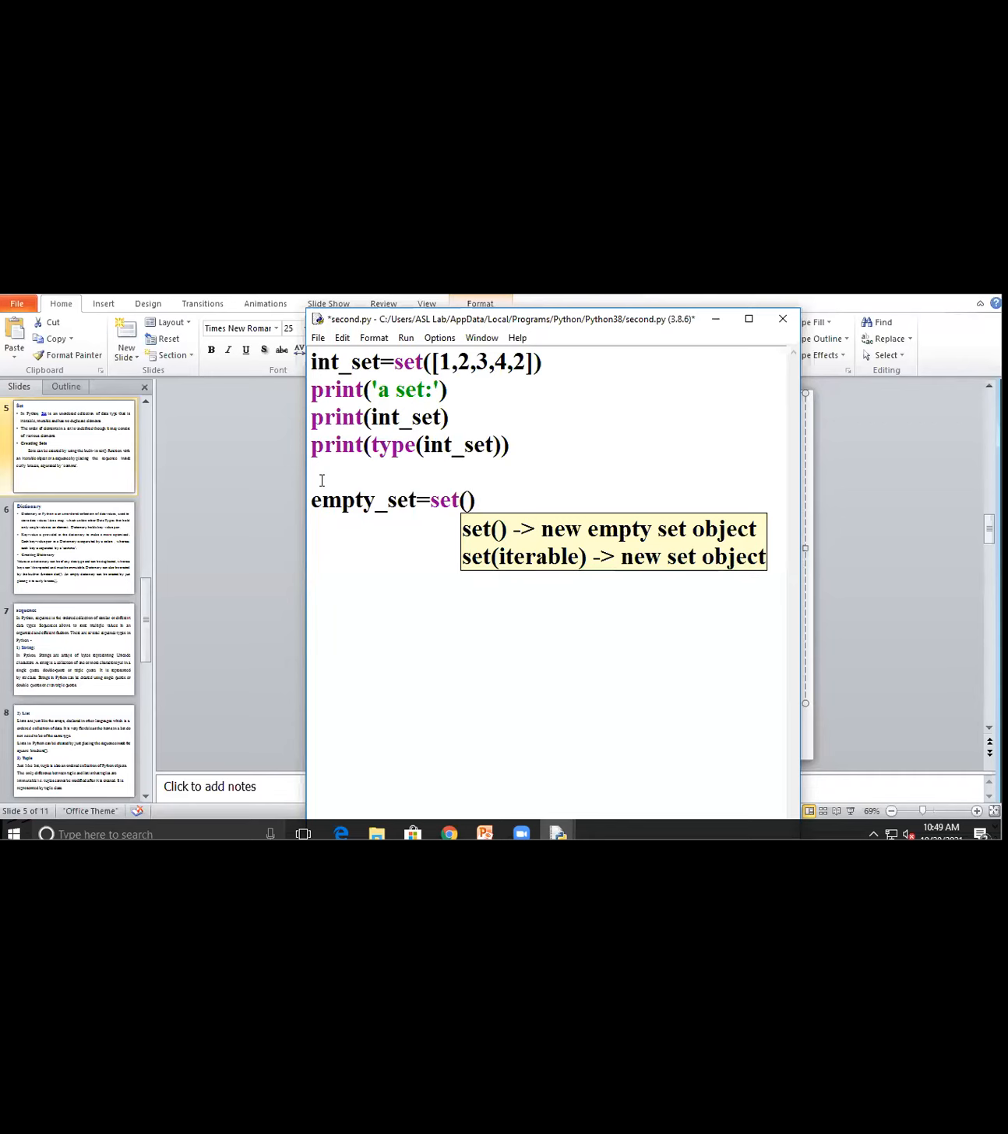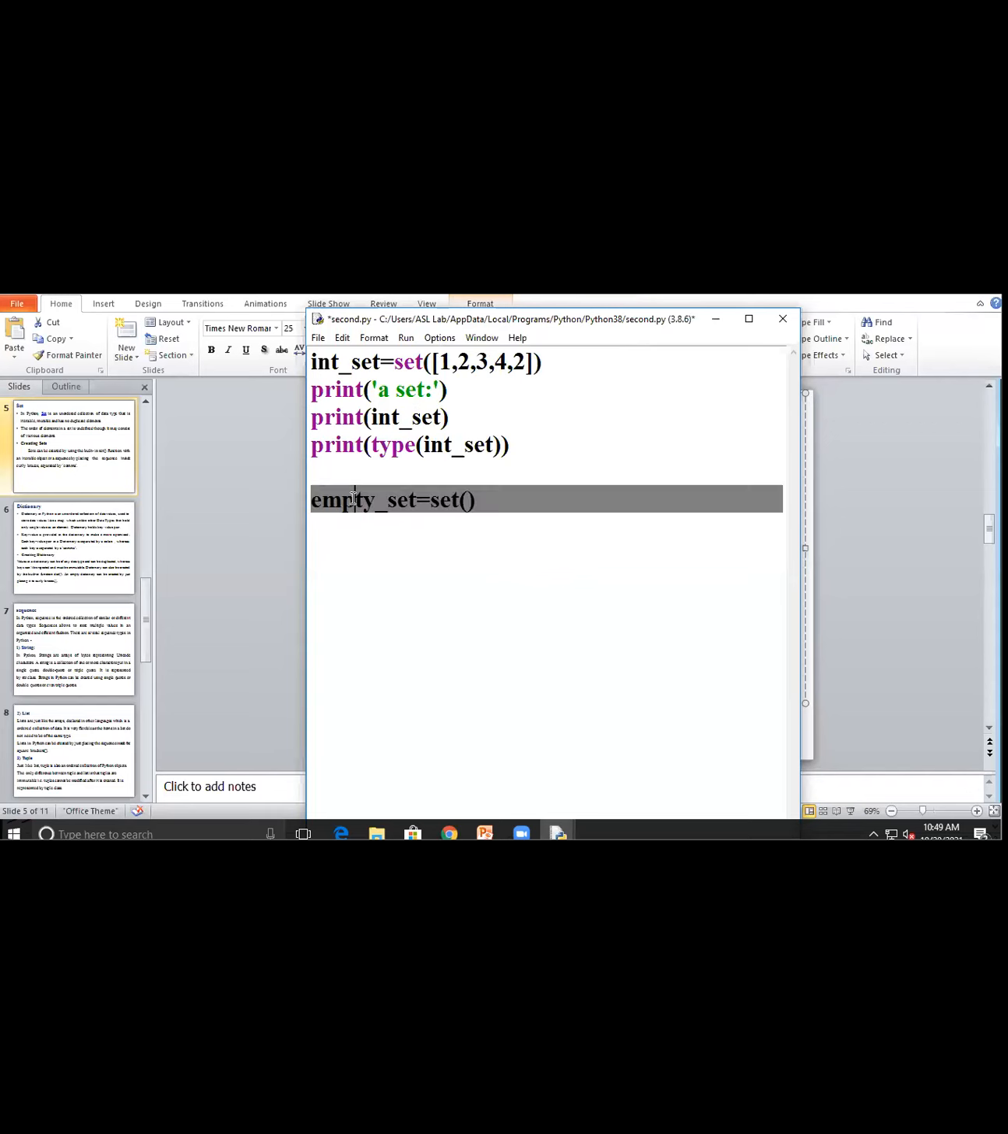At the initial stage, in the example here I write integer set is equal to set 1, 2, 3, 4, 2. Here I repeat this 2 in the same set object. In the start my set will be empty, but here my set will have some data objects in this line. And in the earlier line my set will be empty.